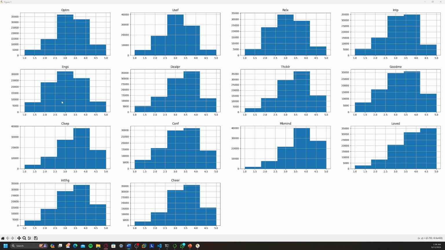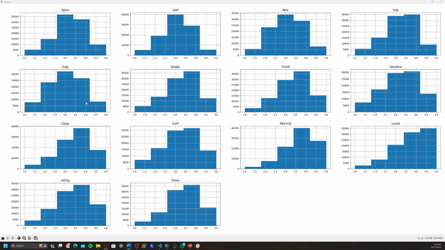Most well-being indicators show a pattern where the majority of the people rate themselves in the middle, or slightly above average, around 3 or 4. This suggests that people generally perceive their well-being as moderate to high.